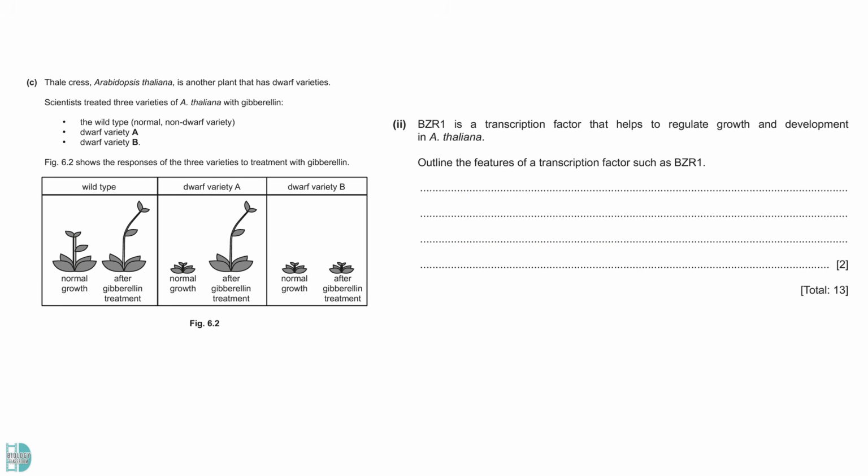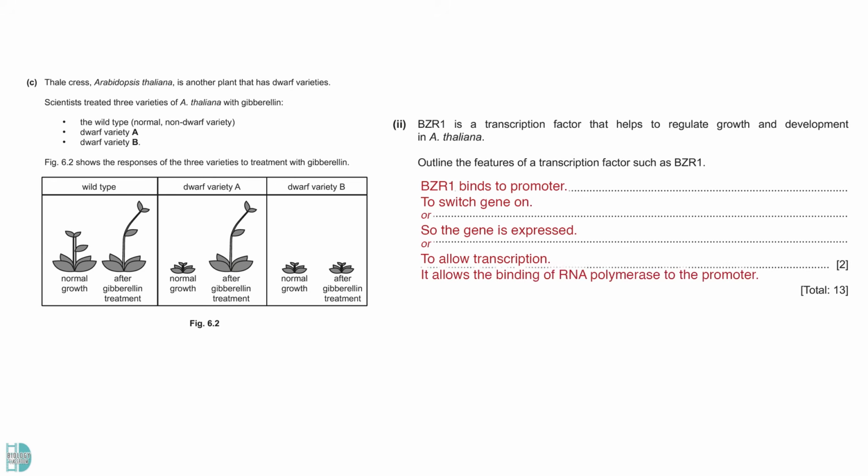Question 2 wants you to outline the features of a transcription factor such as BZR1. A transcription factor binds to the promoter and allows gene expression. It allows the binding of RNA polymerase to the promoter, which initiates the transcription process.